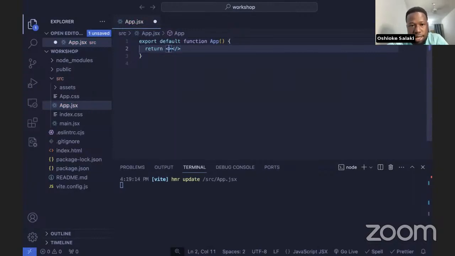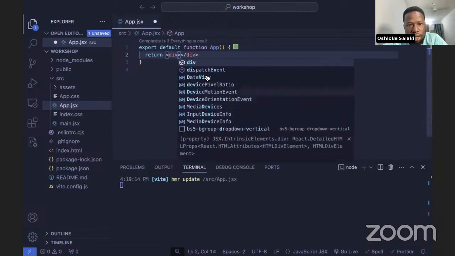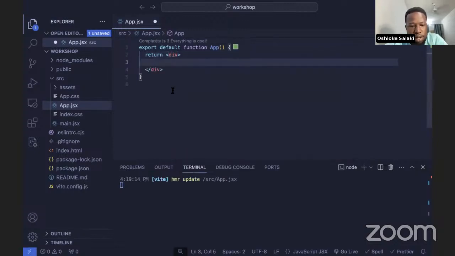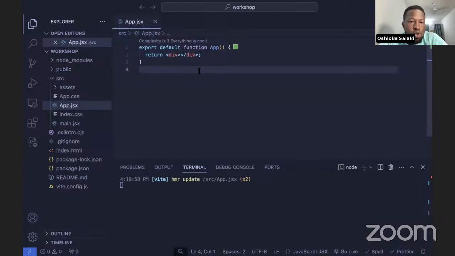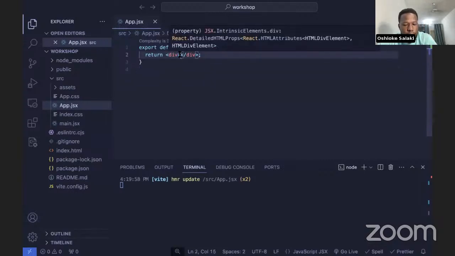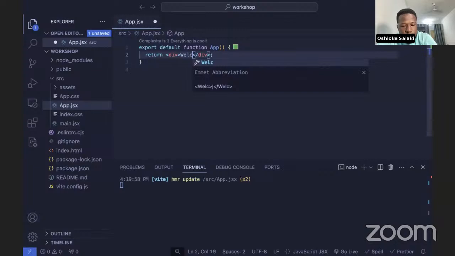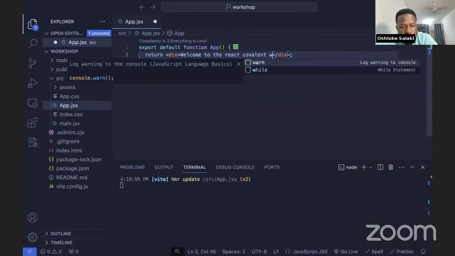I'm going to be returning a div here. A div is an HTML element. So let's say, welcome to the React Covalent shop.